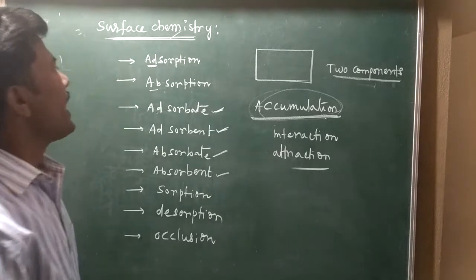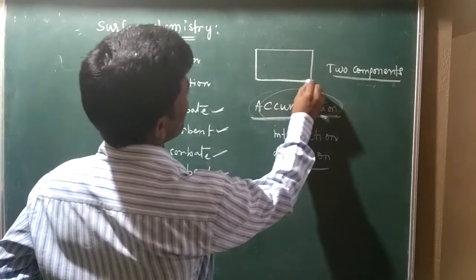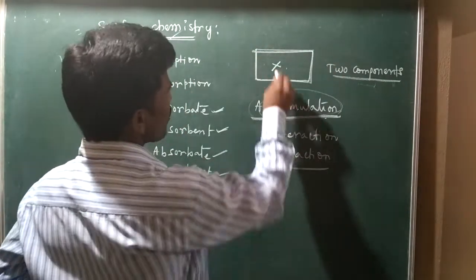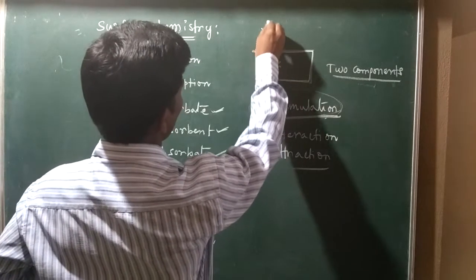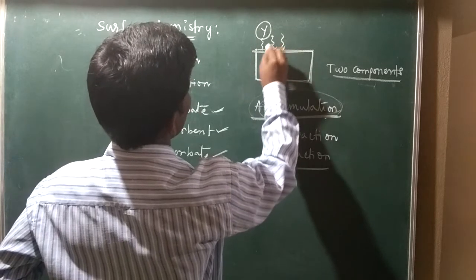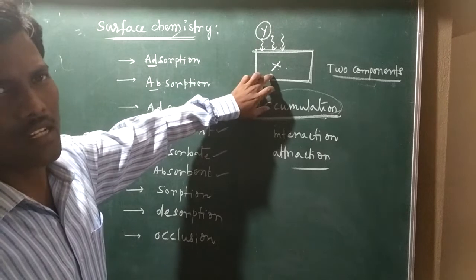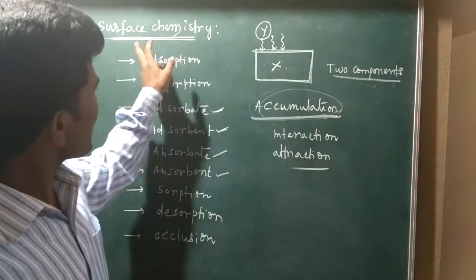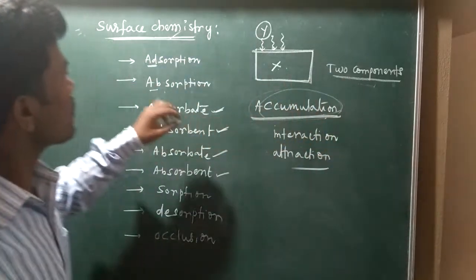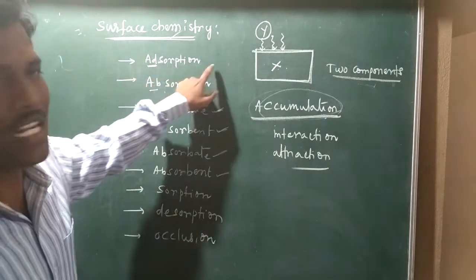Adsorption means I am taking one of the components. Suppose this is my x component, and I am taking one more component, y component, so there is an interaction between y component and x component. That interaction in surface chemistry is called accumulation. So this accumulation of two components is called adsorption.